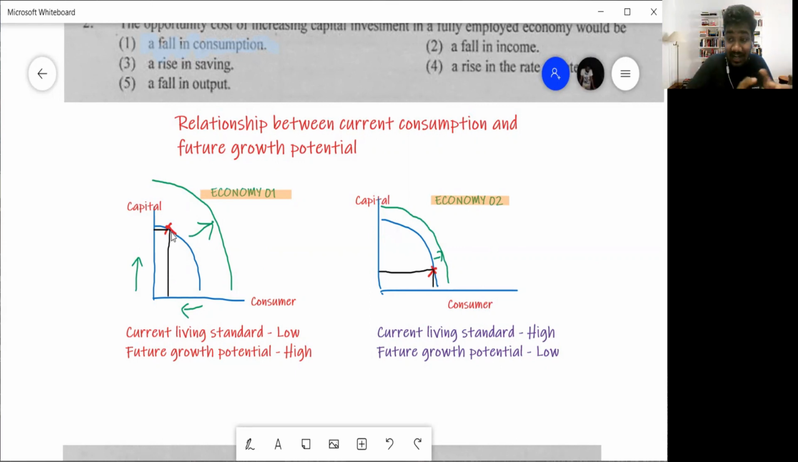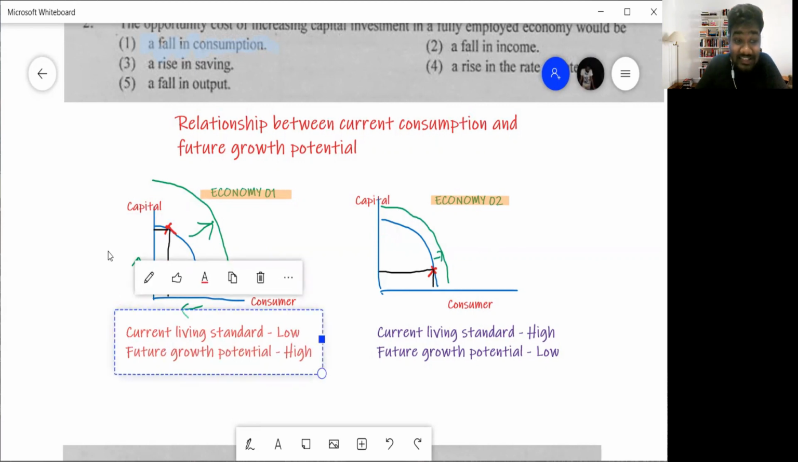A country's current living standard means what types of food they are having, the vehicles, the clothing they are wearing. Their living standard is measured based on the amount of consumer goods a country produces. So if you look at economy 1, the amount of consumer goods they are producing is very less. So their current living standard is low.